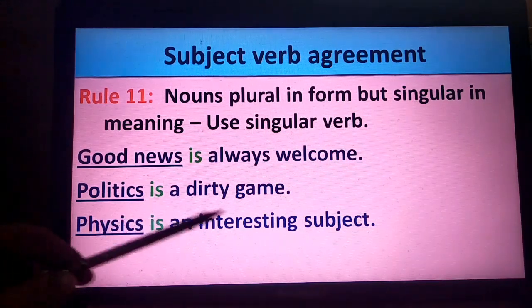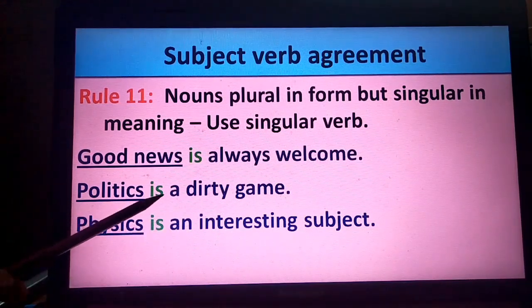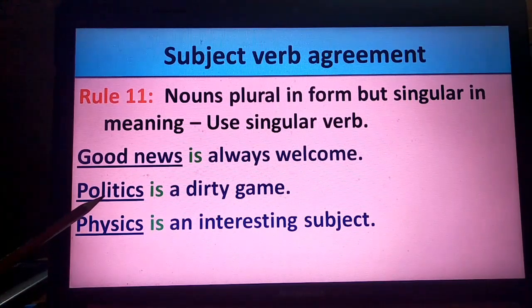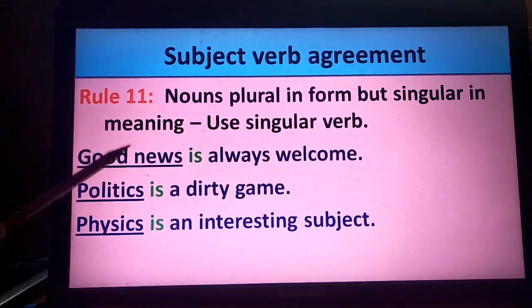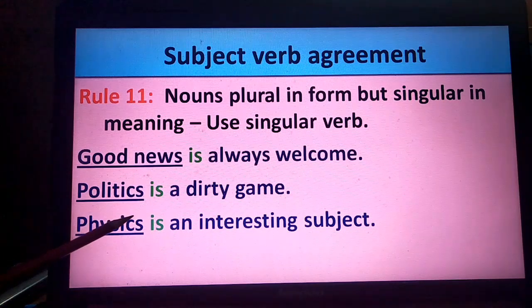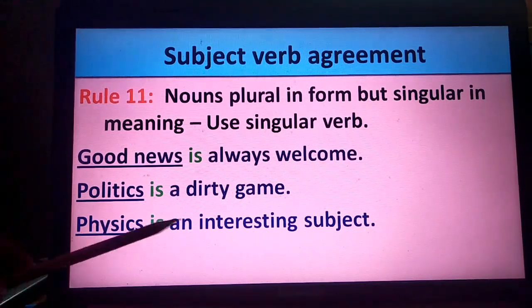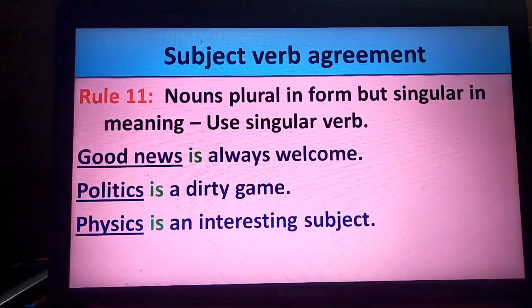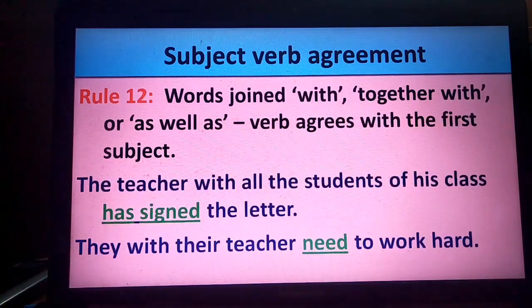Politics is a dirty game. They are actually plural in form, just the opposite of the previous rule. It's plural in form, but meaning is taken into consideration. Politics is singular in meaning, though the form is plural. Physics, we know it is one subject, is an interesting subject. Therefore the verb has to be in singular form.